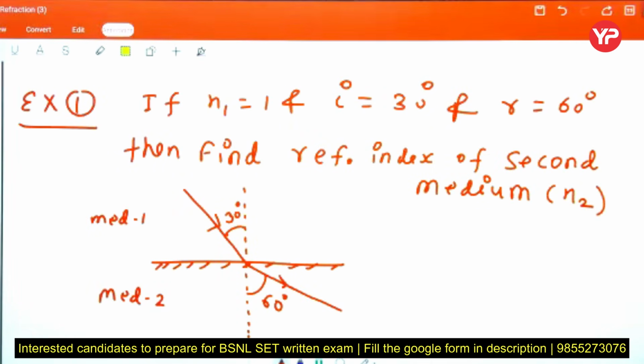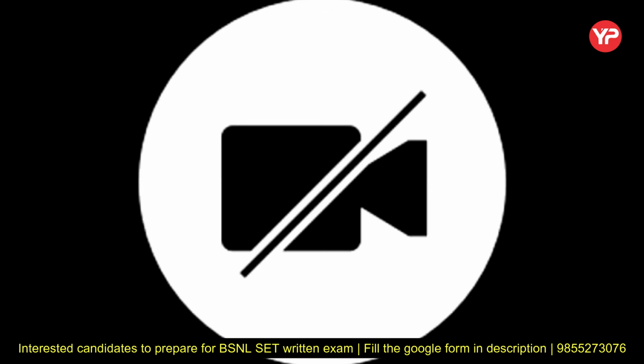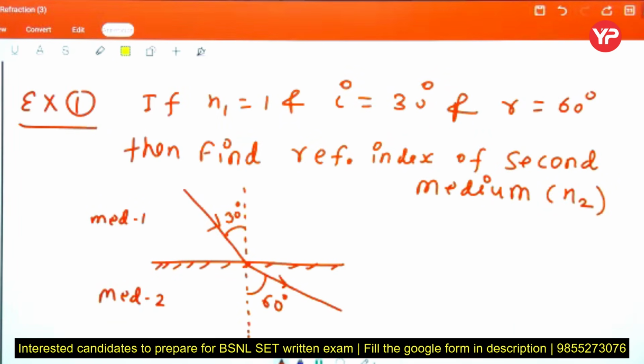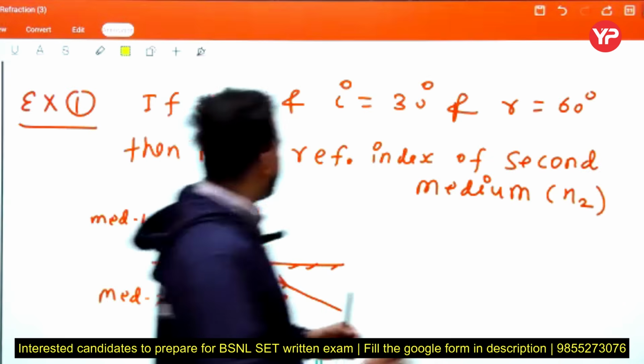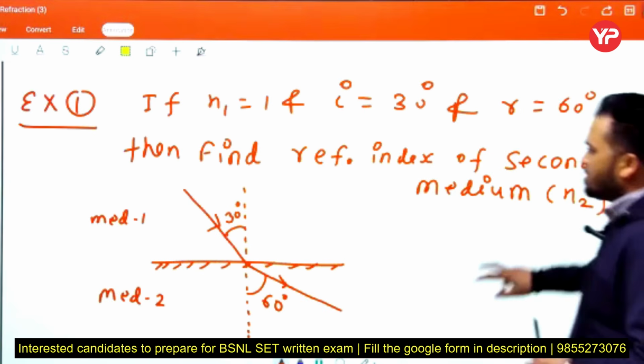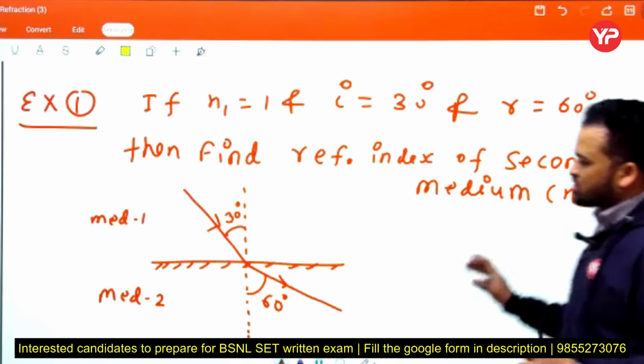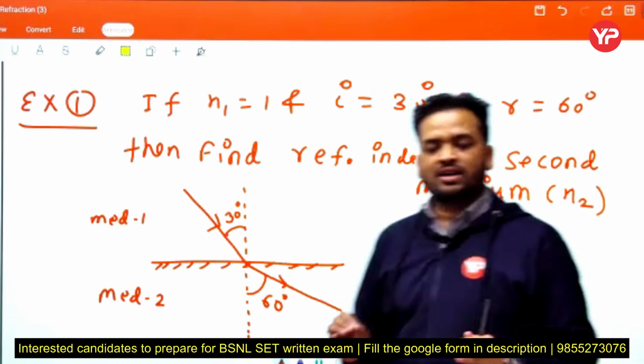Navneet Kumar, beta, are you having any doubt? Tell me. Navneet, tell me beta. No, sir. If any student is having any type of problem, then please go on the audio feature and discuss with me. Okay? In any slide, theoretical or mathematical, any doubt, discuss with me on the audio feature.